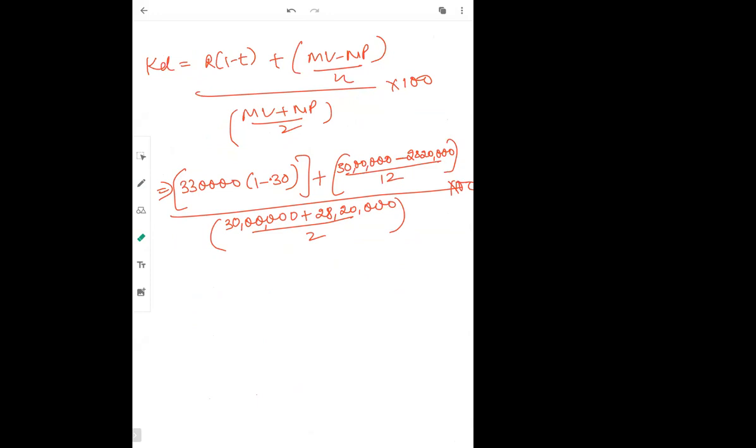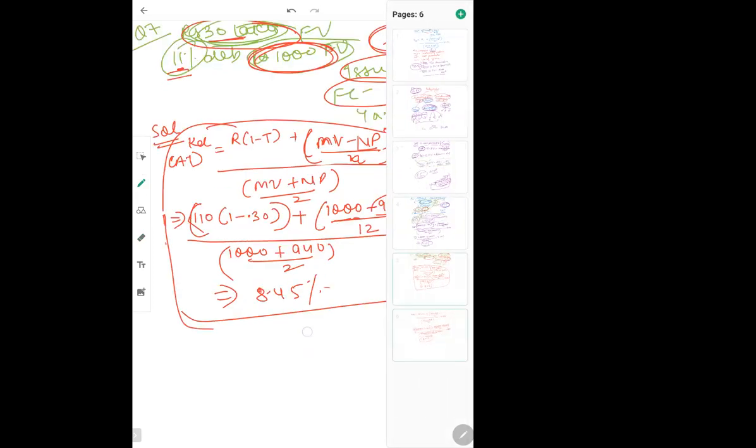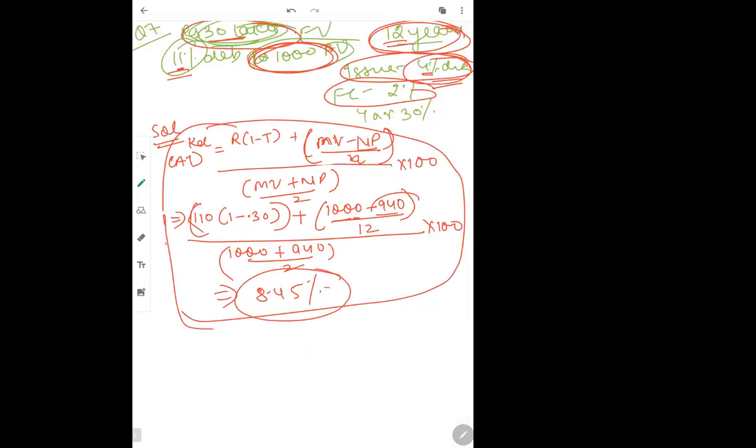Everybody should have a calculator. Everybody should solve, guys. Somebody tell me what will be the answer. 8.45, ma'am. Okay, now if you see, again I am getting 8.45%. If I took the whole amount, then also 8.45. If you have taken per debenture amount, then also 8.45. Nothing will change.